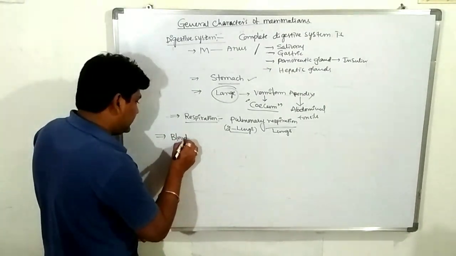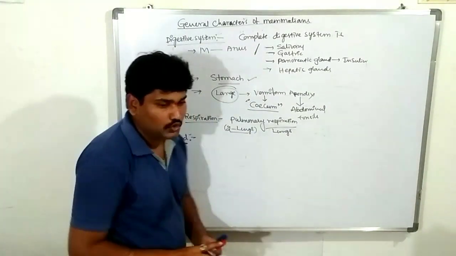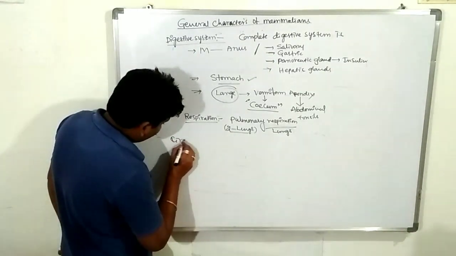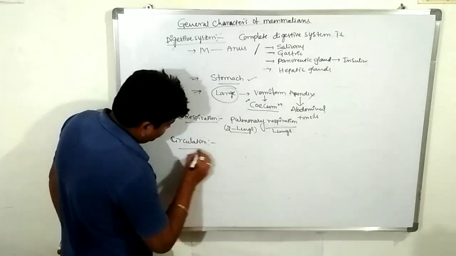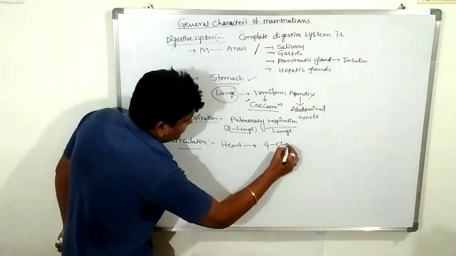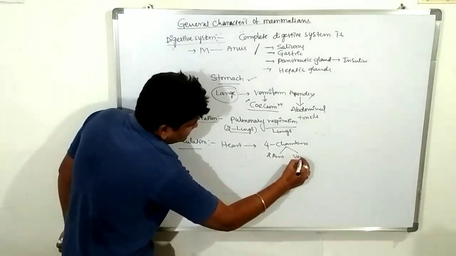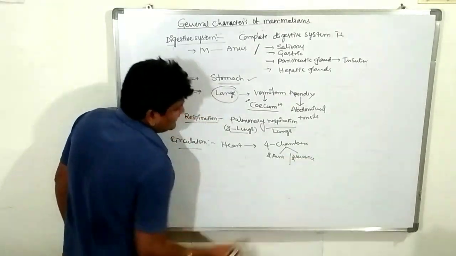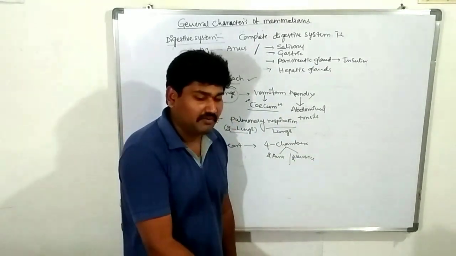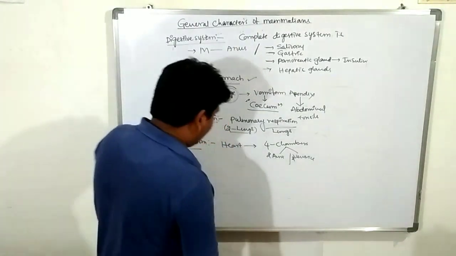Blood circulation is through the heart. How many chambers does the heart have? 4 chambers are present, very important. 2 auricles and 2 ventricles. The auricles and ventricles are completely separated by the auriculoventricular septum. Septum means a division.